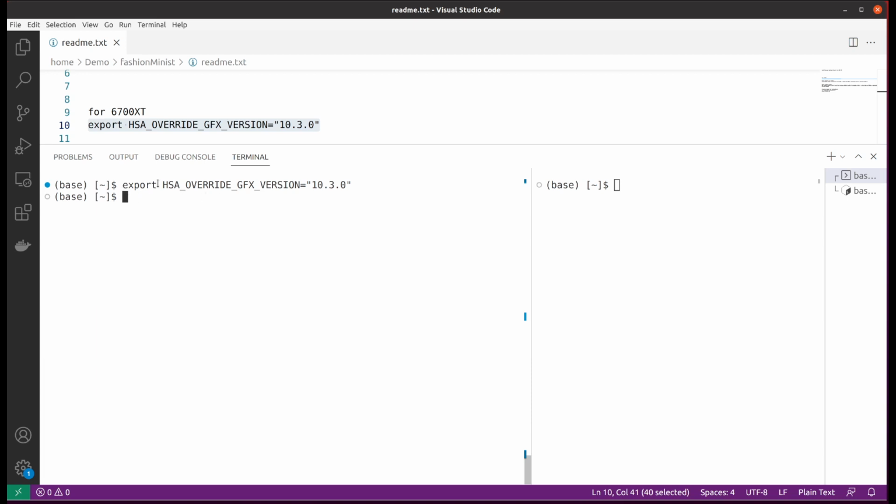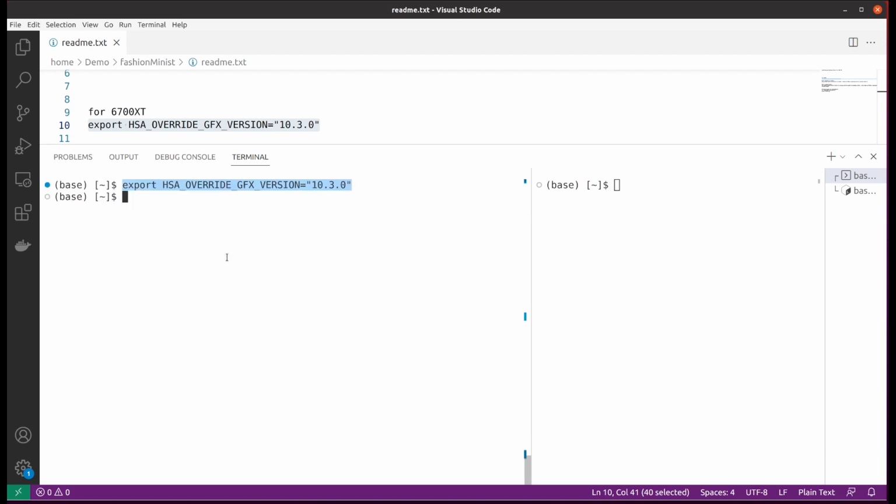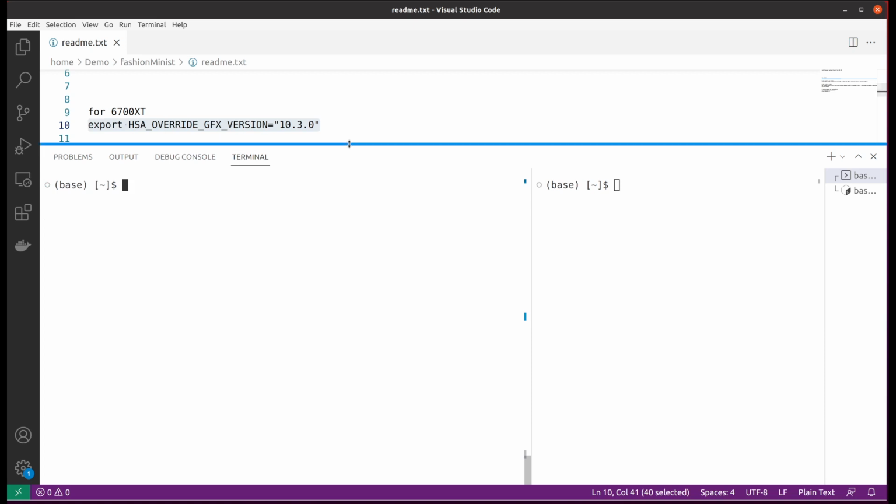Otherwise, you will need to enter it every time you open a new terminal. To verify, use echo $HSA_OVERRIDE_GFX_VERSION, just to make sure it's correctly reflected in your current terminal.